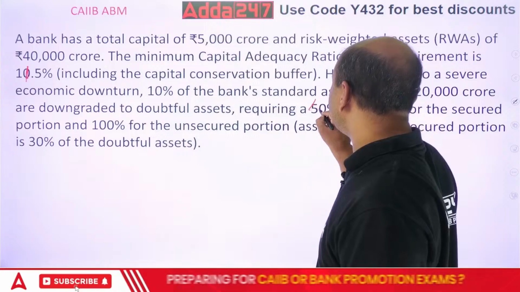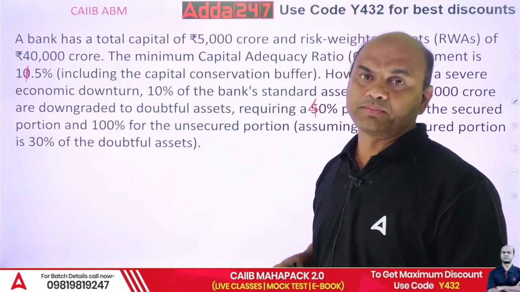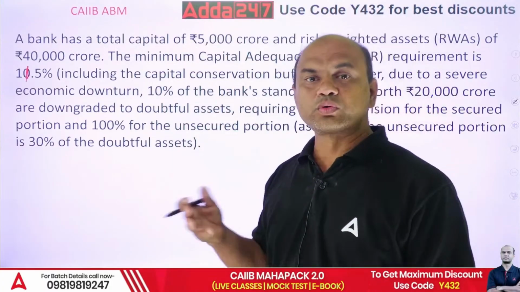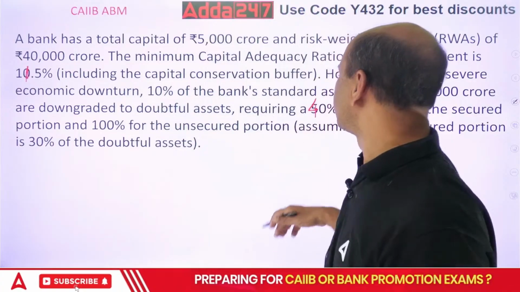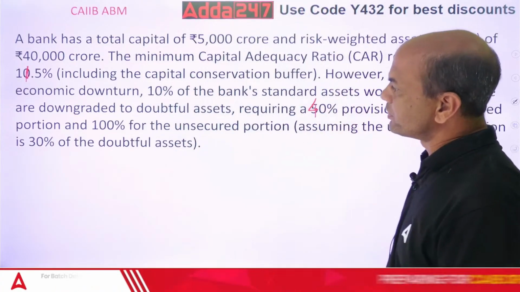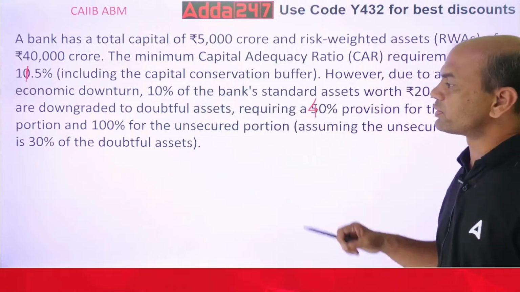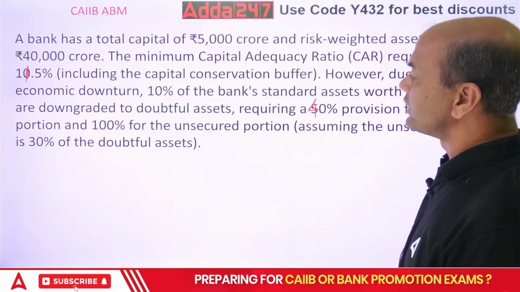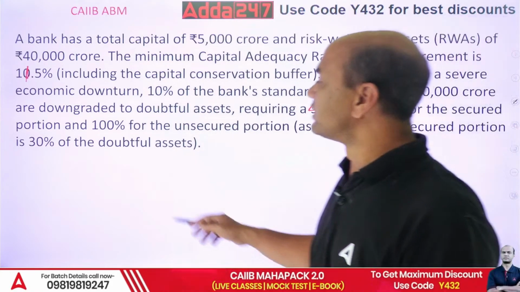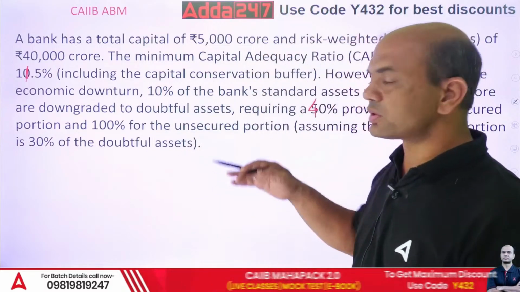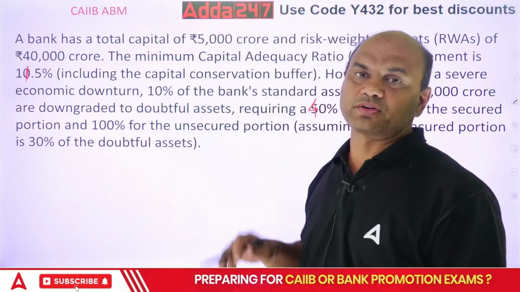Okay, because we have the provision of 25 and 40. Doubtful 1 is 25 and doubtful 2 is 40. So let's consider it 40%, requiring 40% for the secured portion and 100% for the unsecured portion. Assuming the unsecured portion is 30% of the doubtful assets. So total, whatever are the doubtful assets, out of that 30% are unsecured.